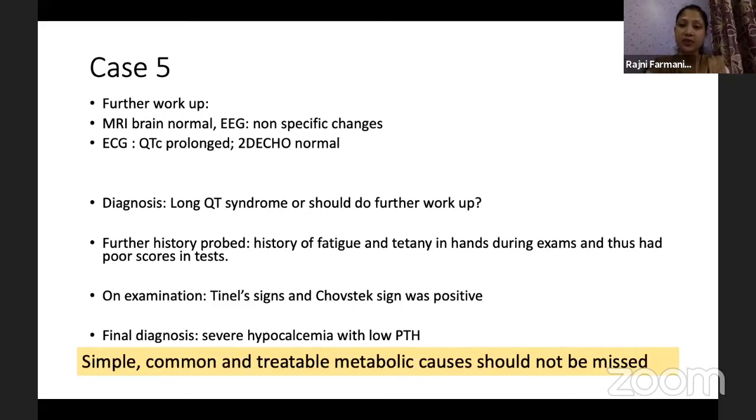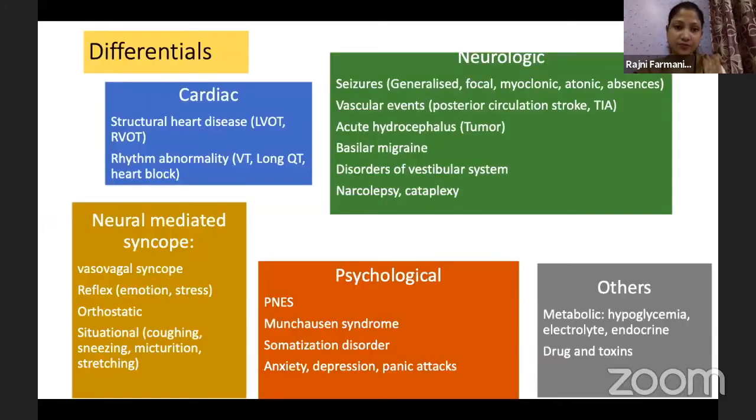Here, the learning point is we should always keep the simple causes in our mind, and we should not just go by the ECG that it is QTc prolonged and we have to look that way. The other secondary etiologies causing this ECG abnormality should be worked up.